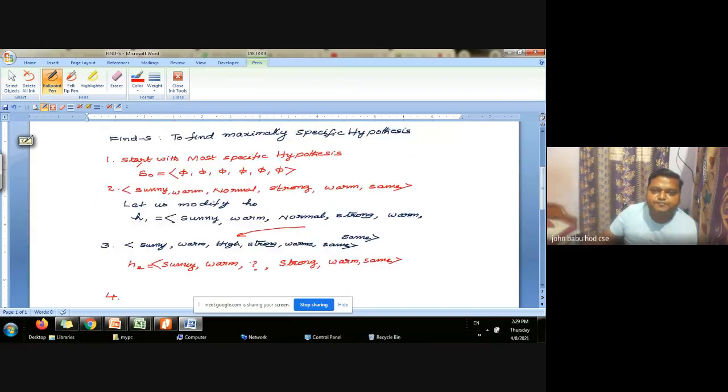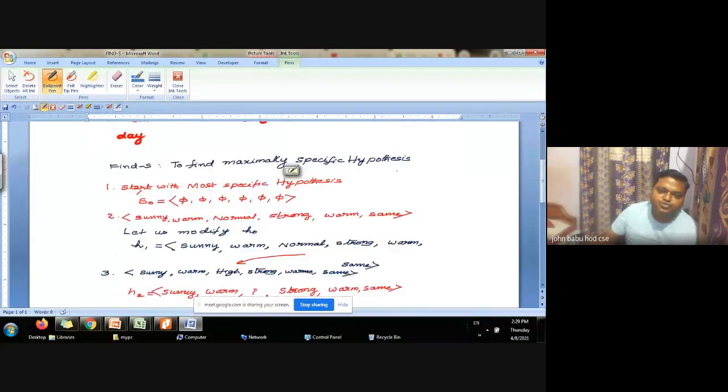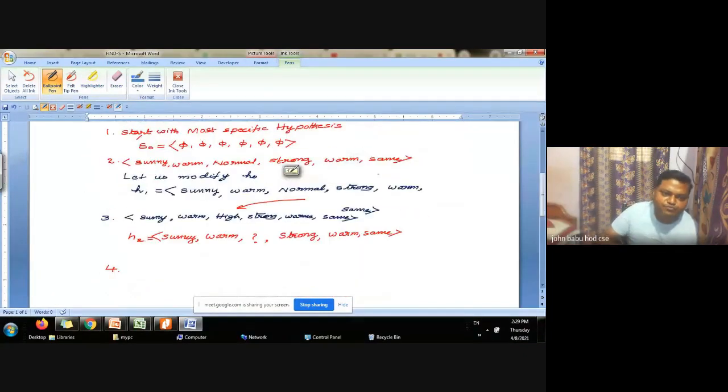Example 3. Now in Find-S algorithm, this example 3 is a negative example. It is no. So in Find-S algorithm, we will ignore the negative examples, or we omit negative examples. We will not consider them.